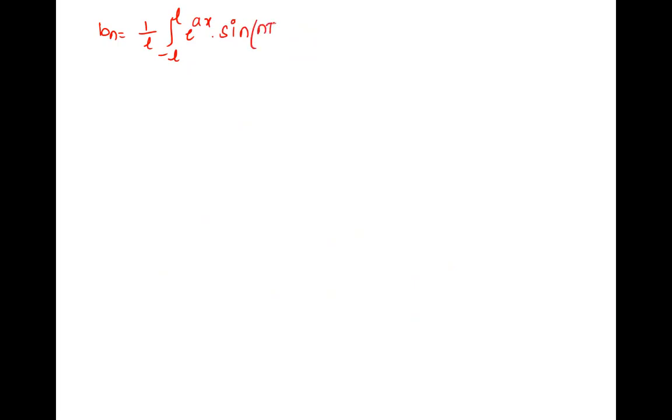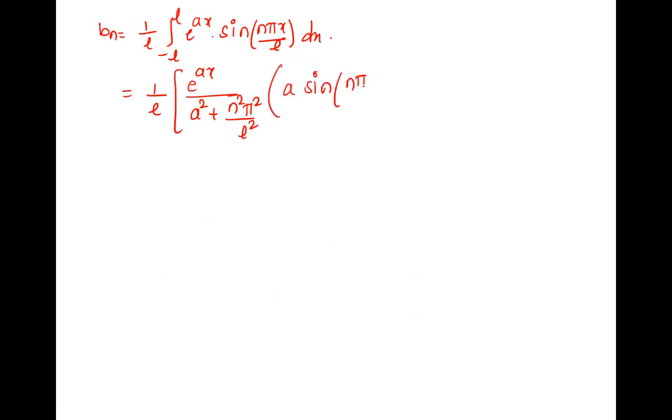a sine minus b, b is n pi by L into cos, and that is from minus L to L. Then again cross multiply.